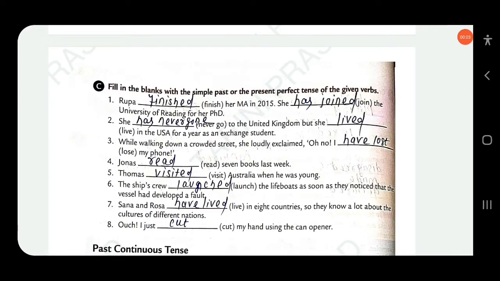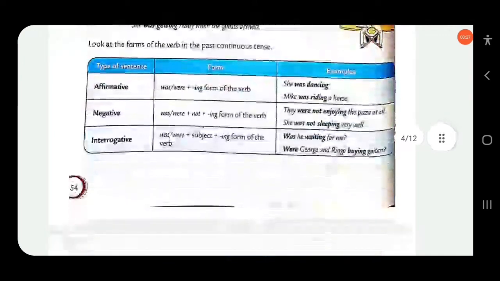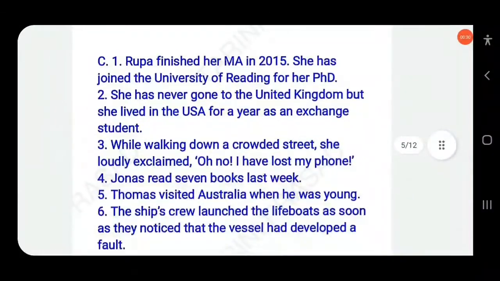Next, fill in the blanks with the simple past or the present perfect tense of the given verbs. Here is the answer.